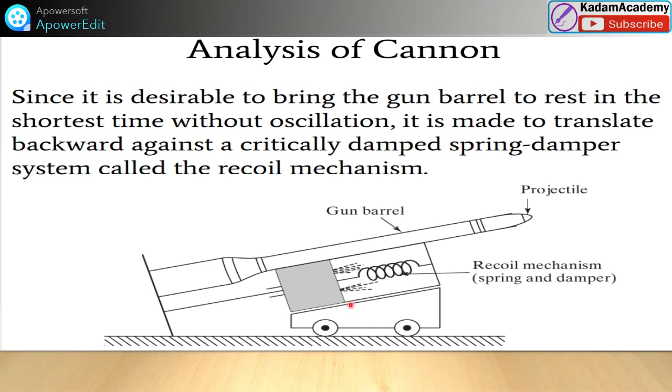So friends, these are the applications which will clear your idea of the critically damped system.